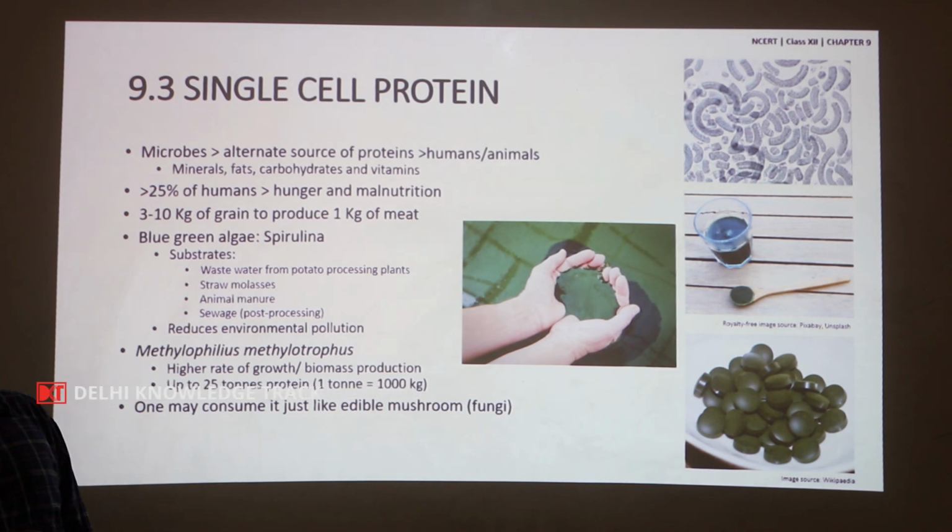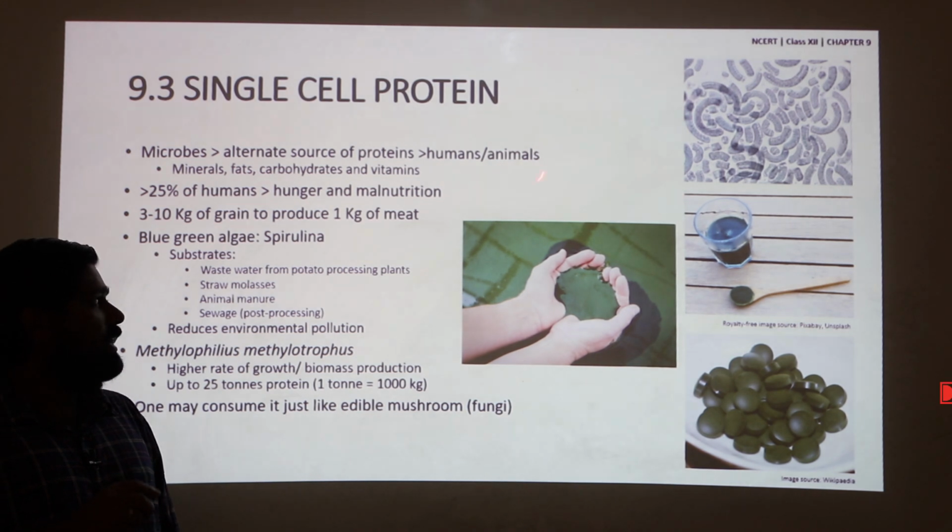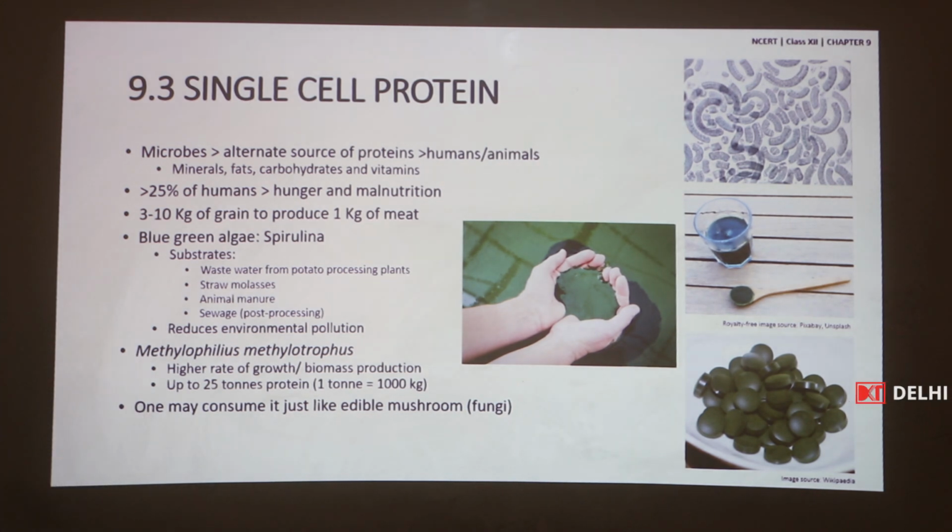Single cell proteins are microbes which could serve as an alternate source of protein for both human and animal consumption. These are not only rich in protein, they are also rich in minerals, fats, carbohydrates and vitamins.